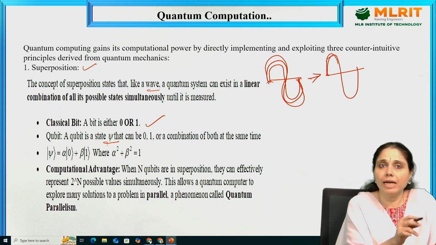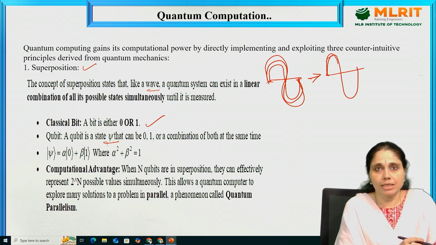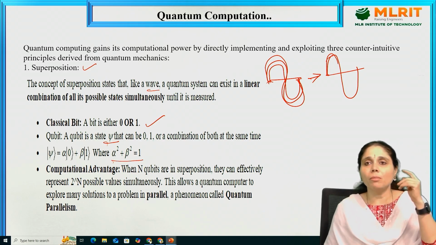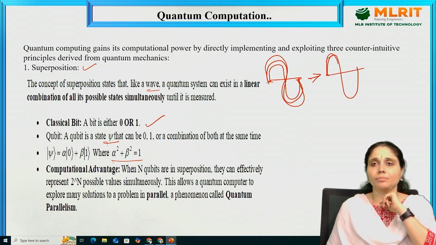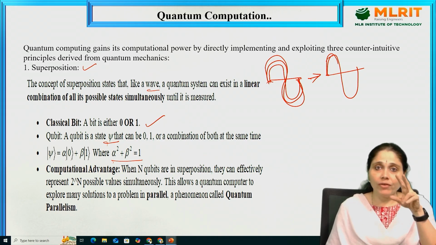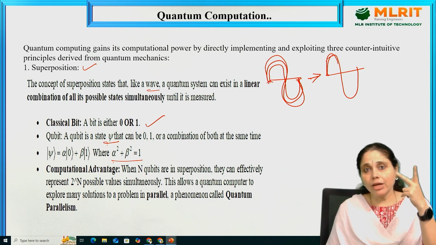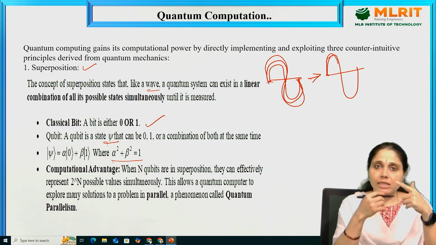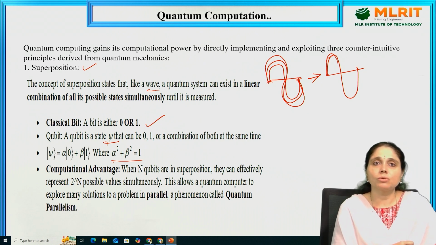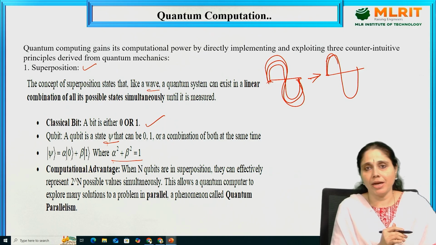This is called ket 0 and ket 1. We'll explain in the next slide. Where alpha square plus beta square is equal to 1, the total probability is equal to 1. What do you mean by probability? That means each and every time we'll get either of them. Here alpha square plus beta square is equal to 1. Never will it have a 0 state. That means it will always be in the higher state.